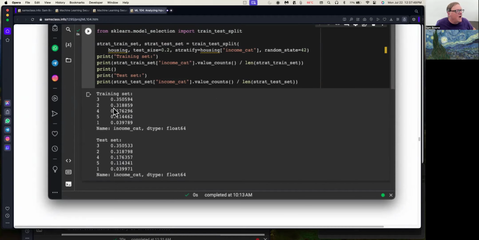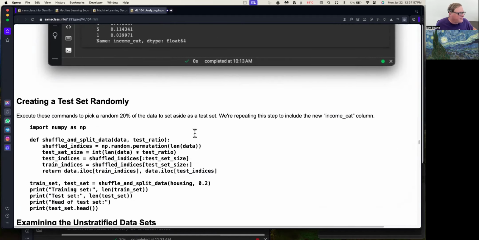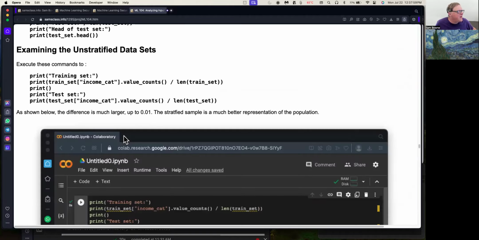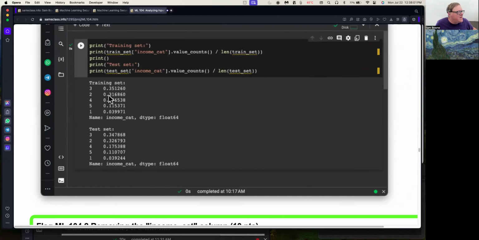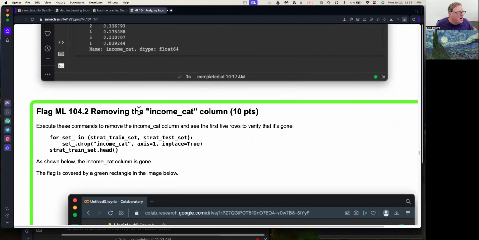You have exactly the right number in each of these, so you have tried to remove the largest source of bias in your test set. If you created your test set randomly, then it would be quite a bit different, like 11.5, 11.0, 31, 32. That's the random sample, which is not as good in that regard.